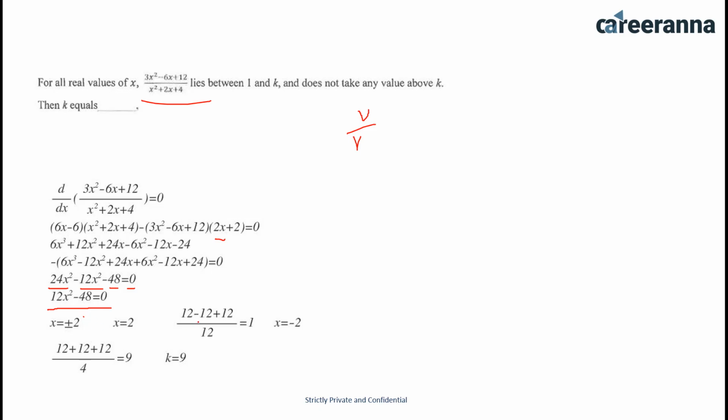So if I solve it further, I will be getting values of x, 2 and minus 2. If I put x equals 2, it will give you plus 1. If I put minus 2, it will give you 9. So value for k is 9. Answer for this question would be 9. It was a very easy question. We have to differentiate this term and put it equal to 0.